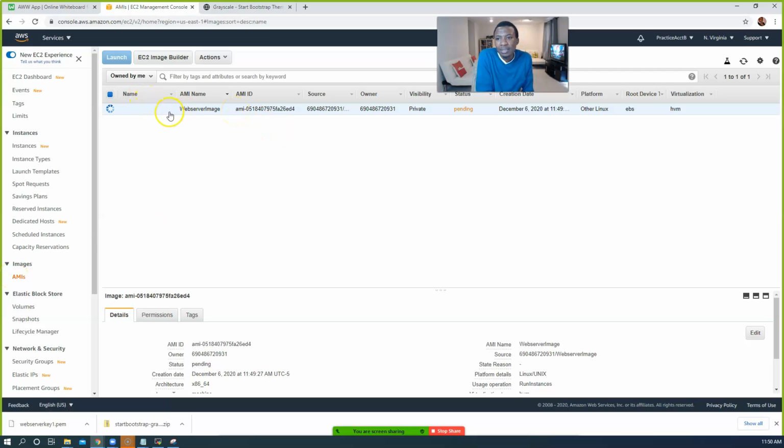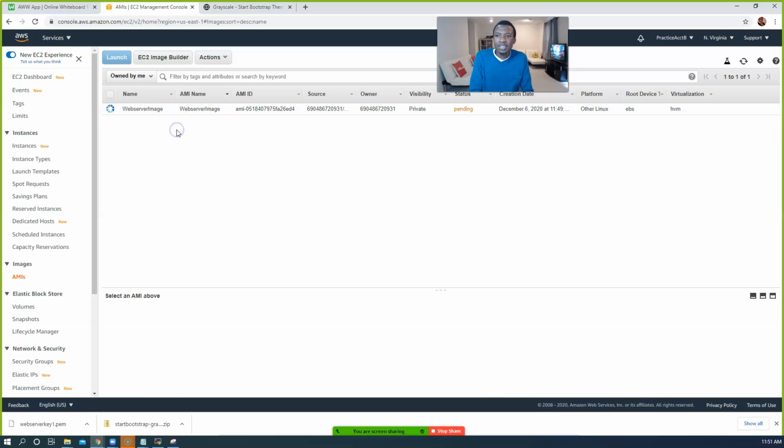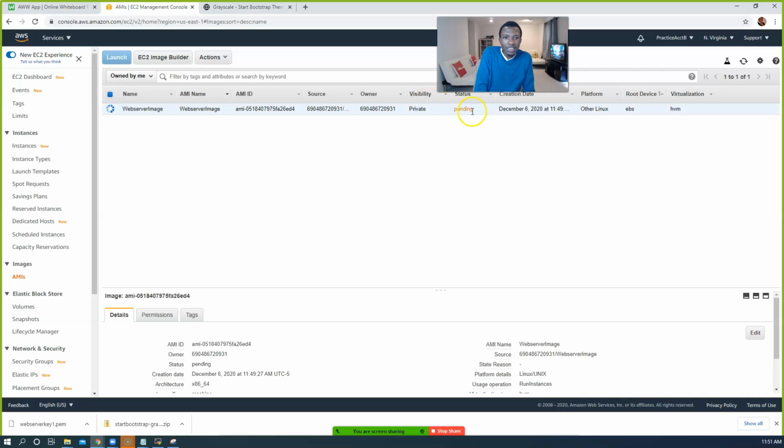I'm just going to put the same name in there. Remember, we call it web server image. Look at what I'm doing. There's a pencil icon here. Let me just add the same name so I can easily recognize this. Web server image. Cool. Now, as you can see, it says pending.